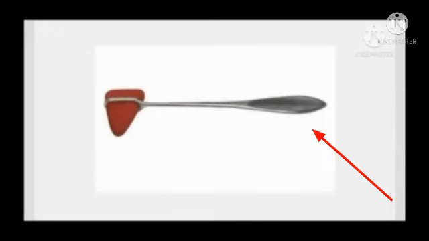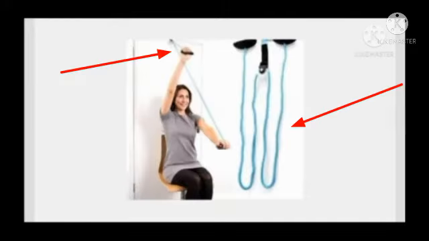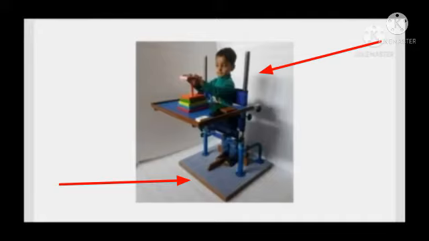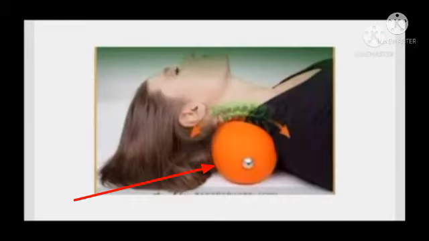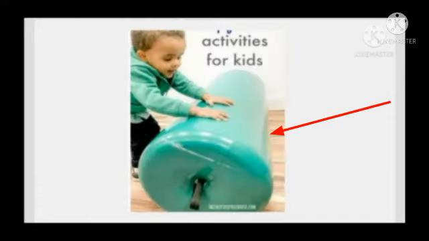Hammer. It is used to check the tendon reflex. Shoulder pulley. It is used for the shoulder flexion and abduction. Standing frame. It is used for the pediatric patient, especially for those who do not have independent standing. Blaster. It is used for the rehabilitation program and can be used to improve the neck control and for the pediatric patient to give the weight bearing.